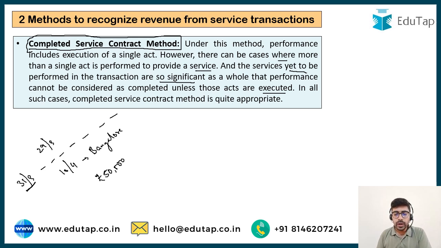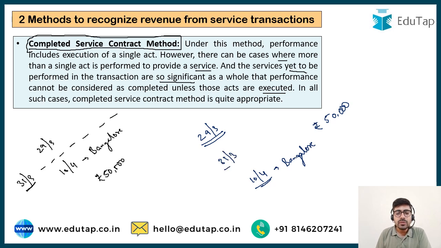Now suppose I get a call on 29th March. They tell me that I am going to be paid rupees 50,000 for taking a class. This class is to be taken on 10th of April in Bangalore. Plus they also tell me that by 31st March, I have to prepare a 100-page study material which is to be distributed to the students.